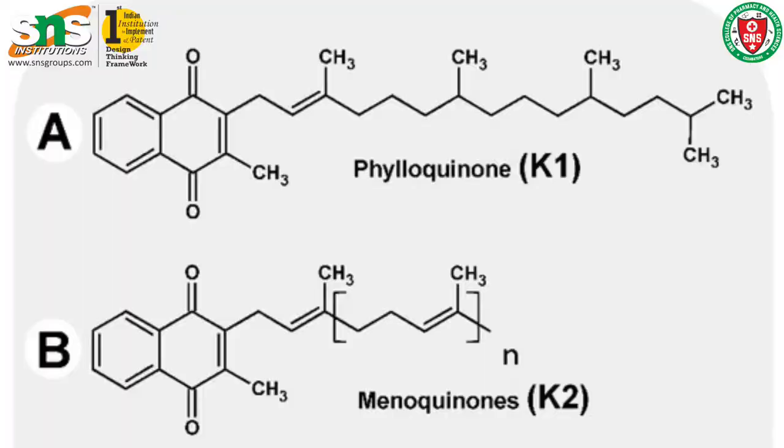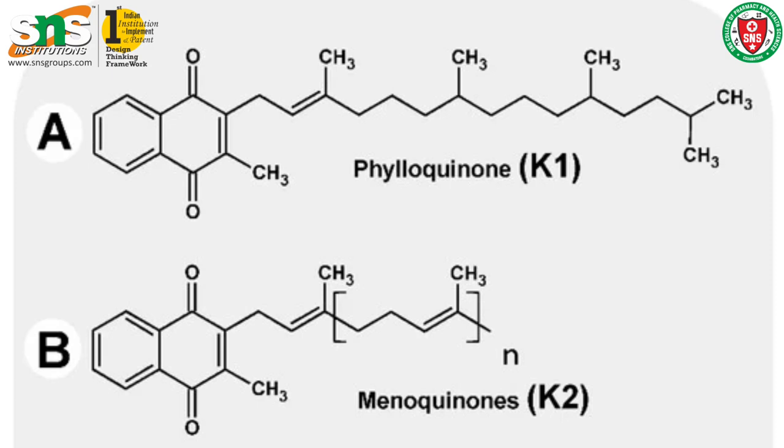And if we take those components in food, then we can have a sufficient amount of vitamin K in our body. The chemical nature of vitamin K is phylloquinone. It is available in three forms: vitamin K1, vitamin K2 and K3.